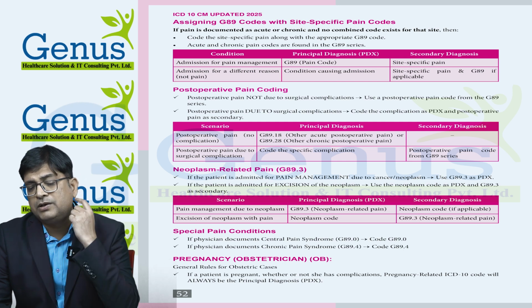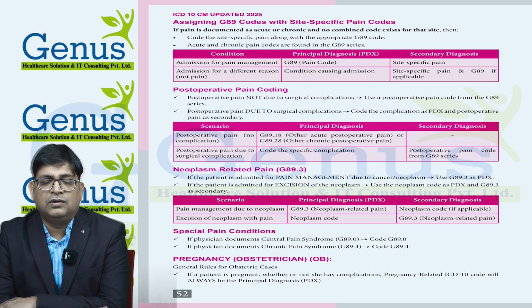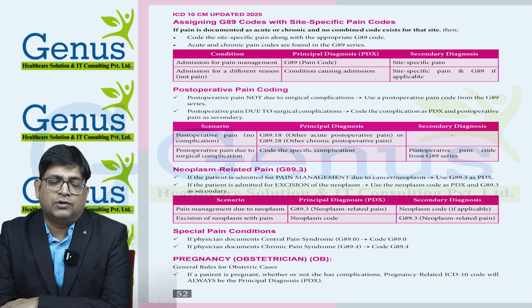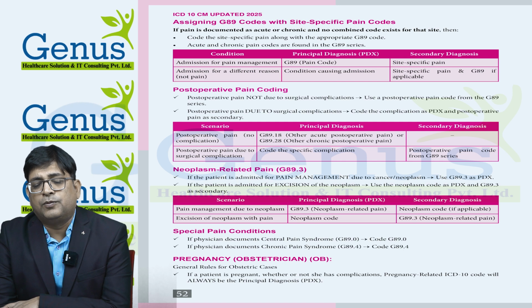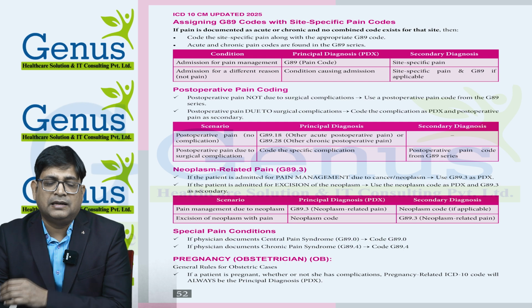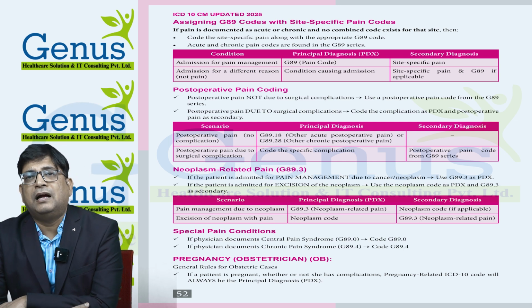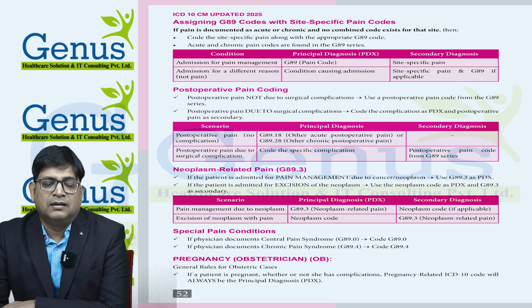G89 is normally used for chronic or acute pain. So if the patient came to the hospital with pain for pain management, then we need to provide the G89 code and the site-specific code: acute pain or chronic pain, and then the site-specific pain. Then we have post-operative pain coding. If the patient has post-operative pain, then we provide post-operative pain as the principal diagnosis. And we have chronic post-operative pain and acute post-operative pain, G89.18 and G89.28.